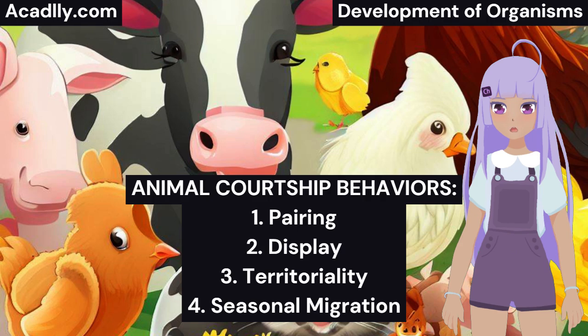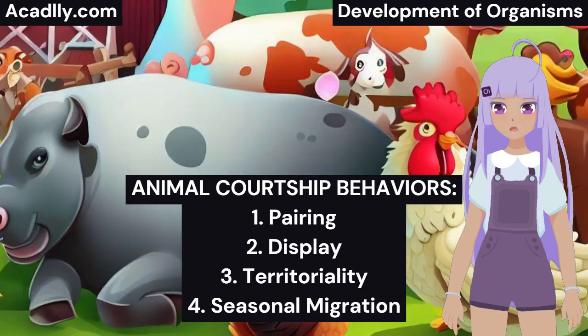3. Territoriality. Territoriality is a behavior where a member of a species marks out a fixed area and defends it against intruders of the same species. Males typically establish territories before mating. Most vertebrates, excluding amphibians, establish territories.